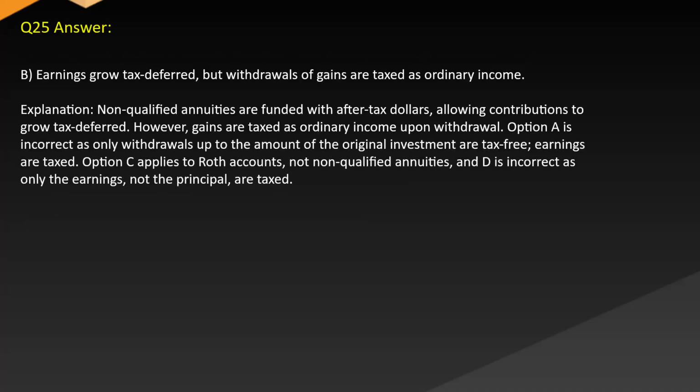Answer: B. Earnings grow tax-deferred, but withdrawals or gains are taxed as ordinary income. Explanation: non-qualified annuities are funded with after-tax dollars, allowing contributions to grow tax-deferred. However, gains are taxed as ordinary income upon withdrawal. Option A is incorrect as only withdrawals up to the amount of the original investment are tax-free. Earnings are taxed. Option C applies to Roth accounts, not non-qualified annuities, and D is incorrect as only the earnings, not the principal, are taxed.